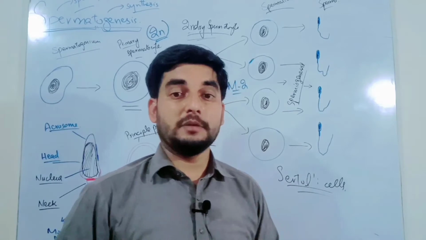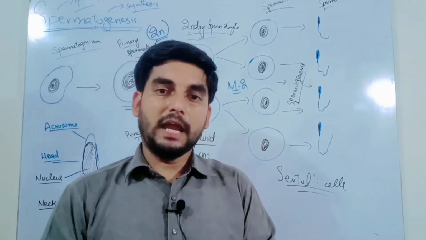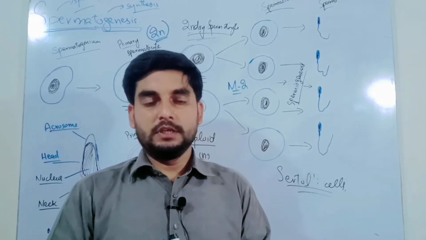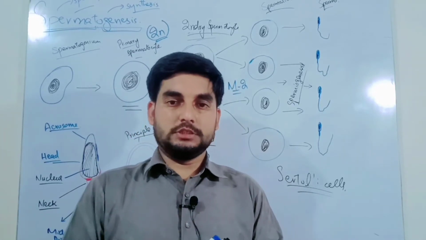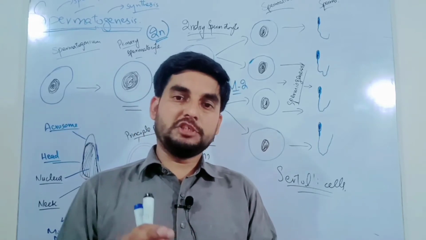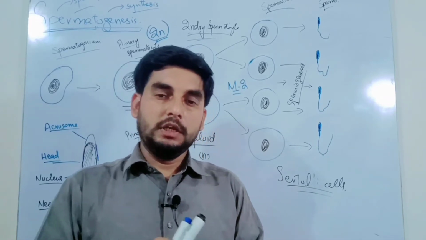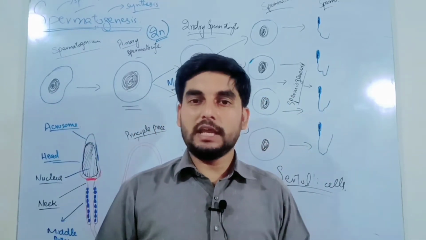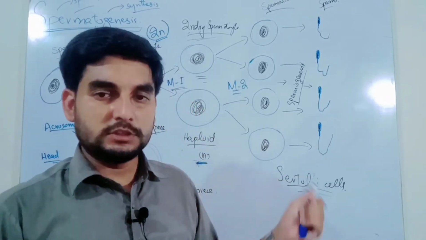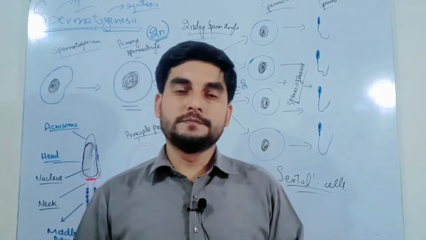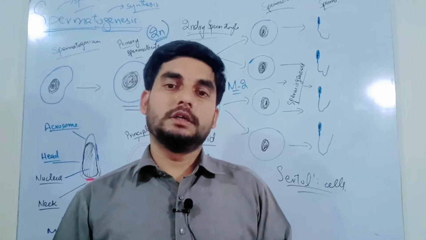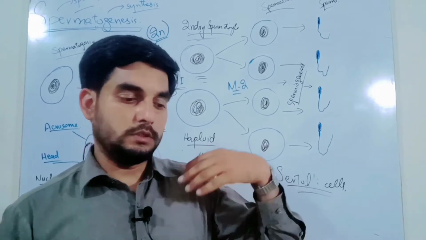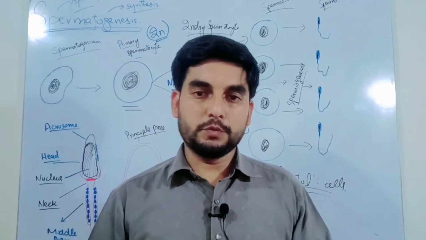Sperms move from the seminiferous tubules to the epididymis. What is the epididymis? The epididymis is the junction from the testes, meaning different seminiferous tubules drain through the rete testis into the epididymis. The epididymis collects the semen which contains sperms and the secretion of Sertoli cells. They move to the ductus deferens, and then the ductus deferens drains into the urethra.